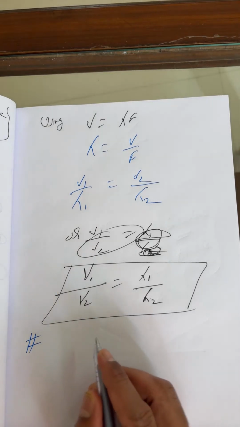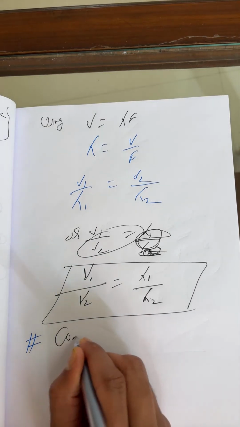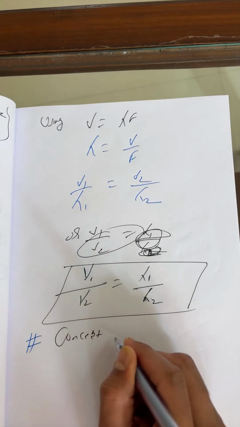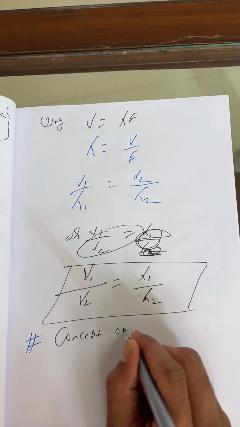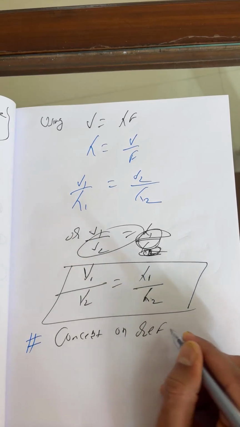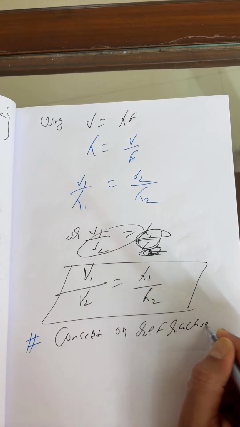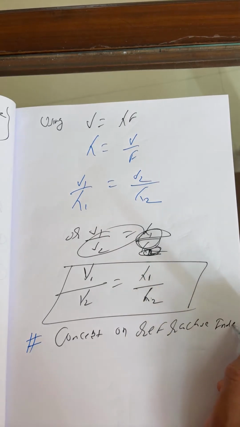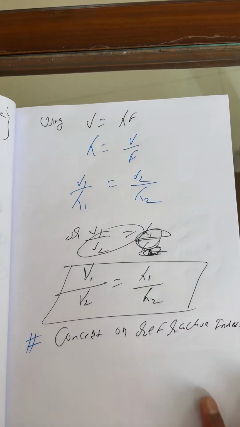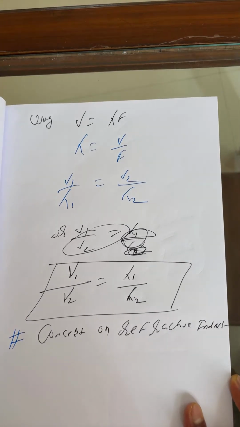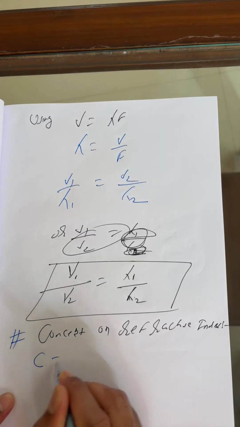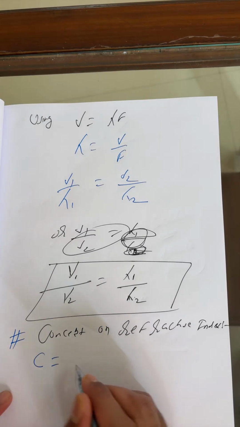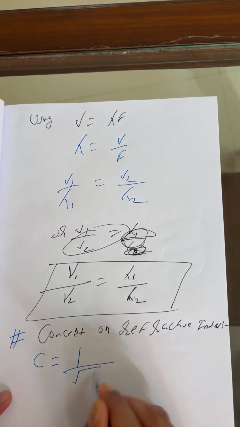I'll discuss in detail, my dear. The next heading is the concept of refractive index. What is the formula? C, remember these points from electrostatics.